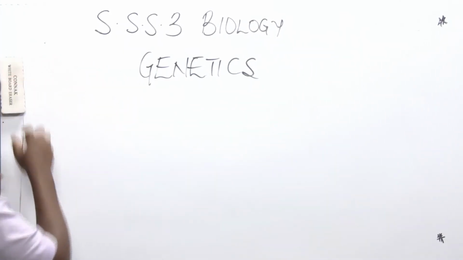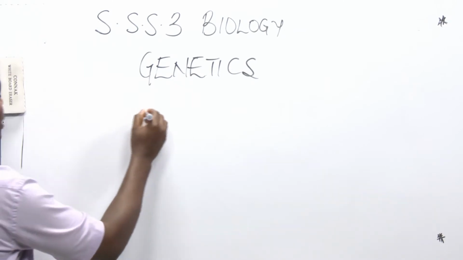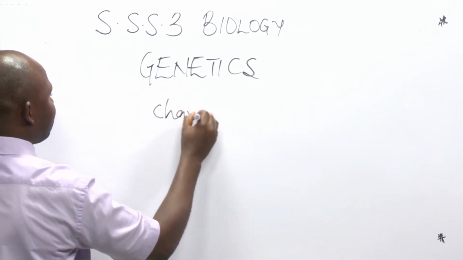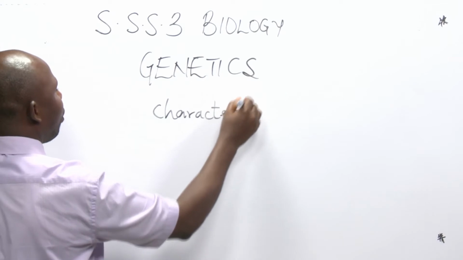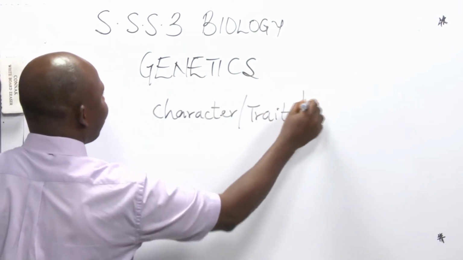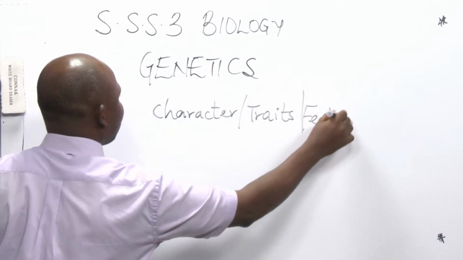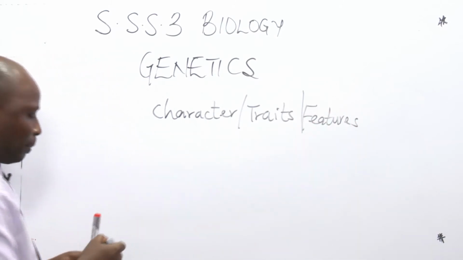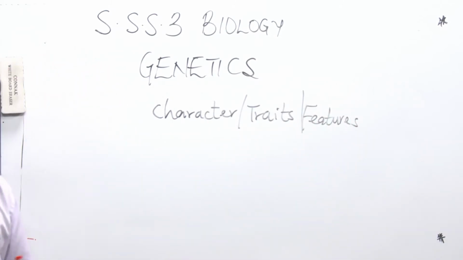In this concept, when you hear the word character or traits or features, we are talking about that feature that can be passed from parent to their offspring.